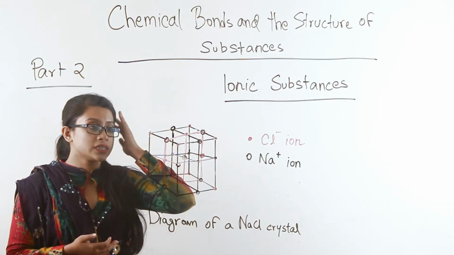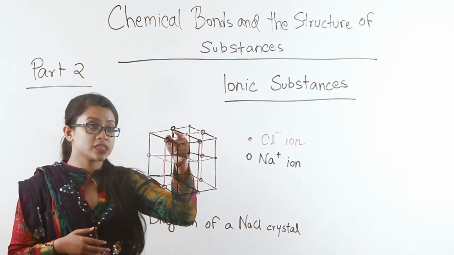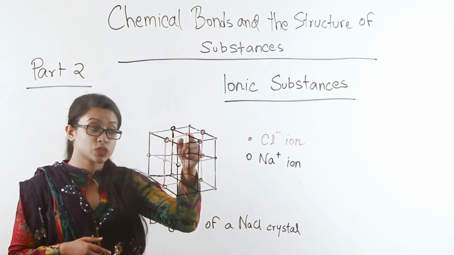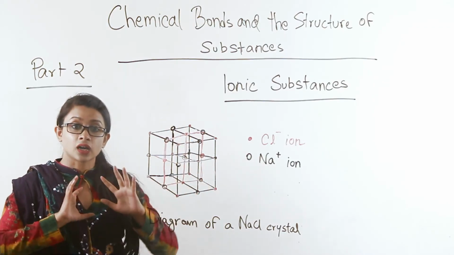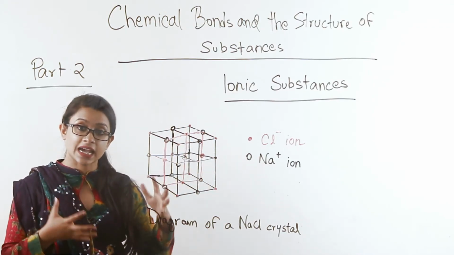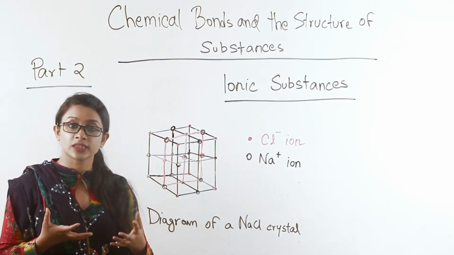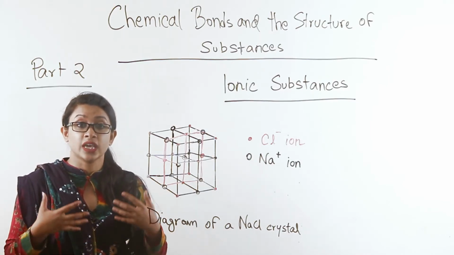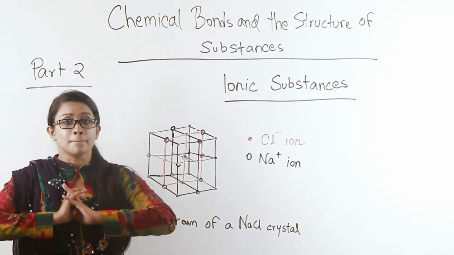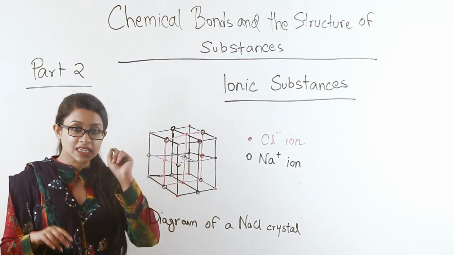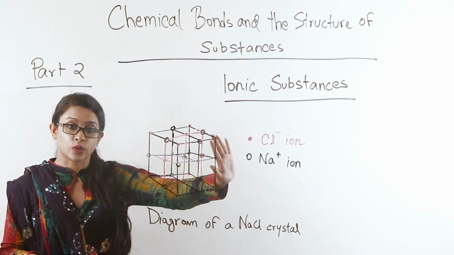And in here, you can see that each sodium ion is bonded with a chloride ion, which is bonded with yet another sodium ion, and all this forms a complicated 3D lattice structure of a crystal. And this is one crystal, guys. The salt that we put in our food is made up of millions of such crystals, and each singular tiny crystal particle has this complicated a bond structure.